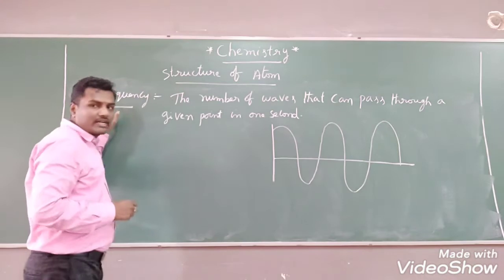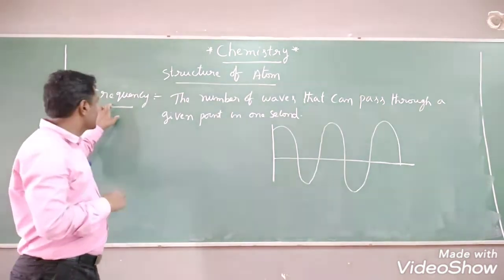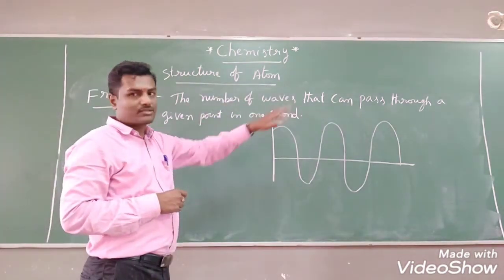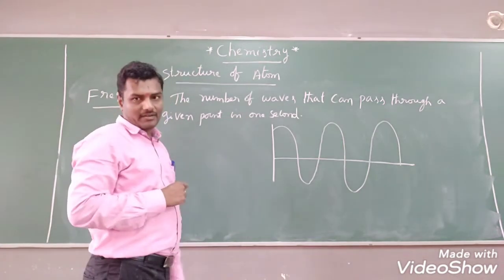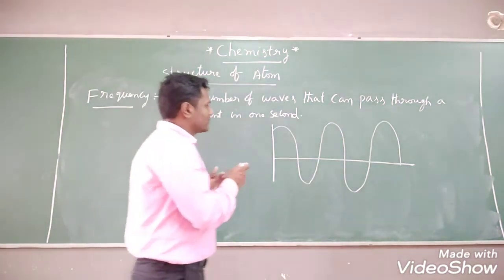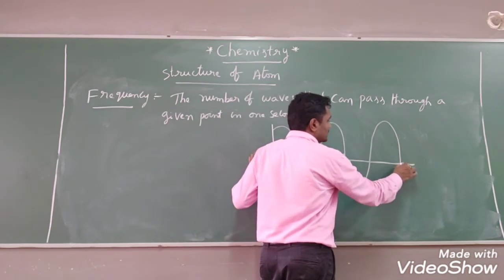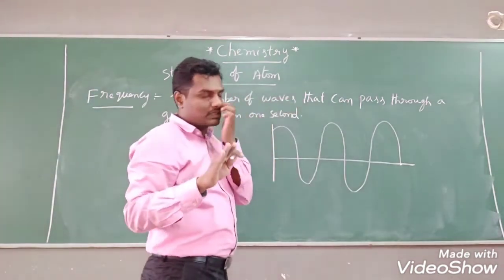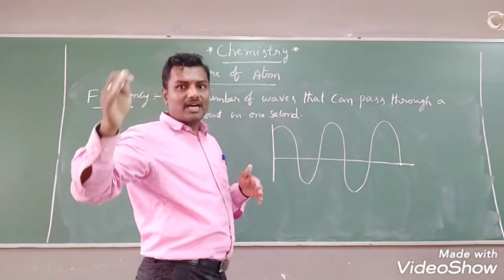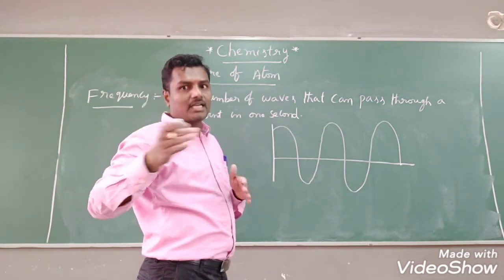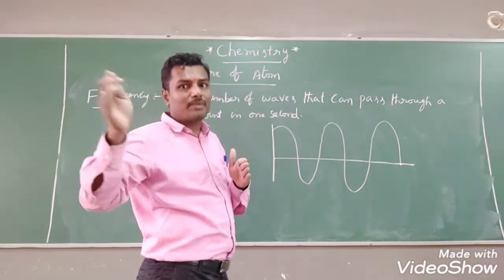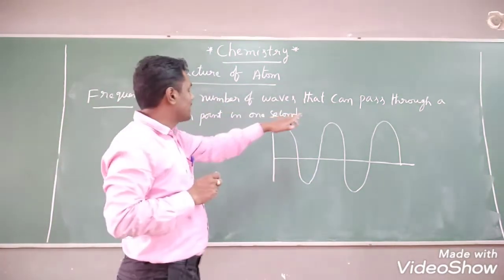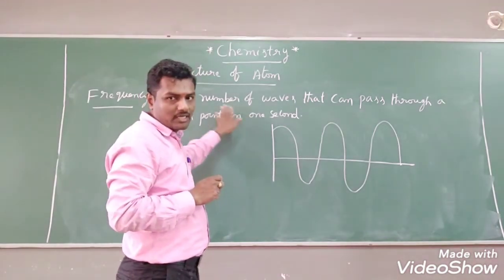Let us take the next characteristic property of electromagnetic radiation, that is frequency. What is the meaning of frequency? The number of waves that can pass through a given point in 1 second. How many waves can pass through a given point? Suppose I have taken this point, or you can take one particular point, you can choose it. So how many waves pass at a given point in 1 second? That number we call frequency.